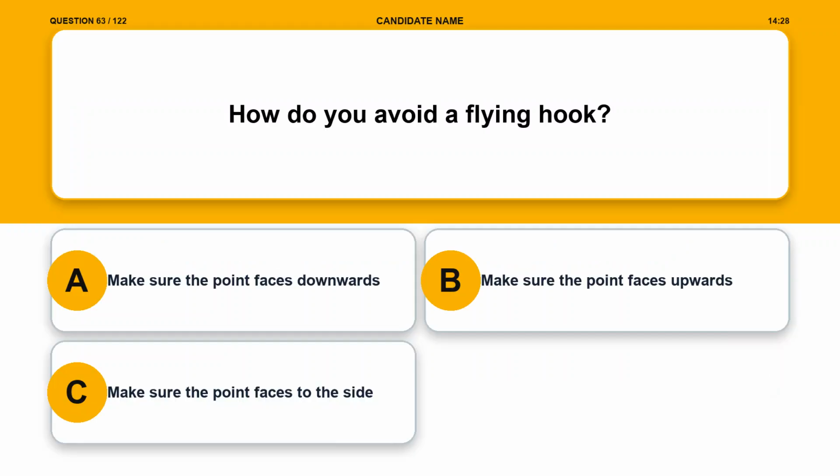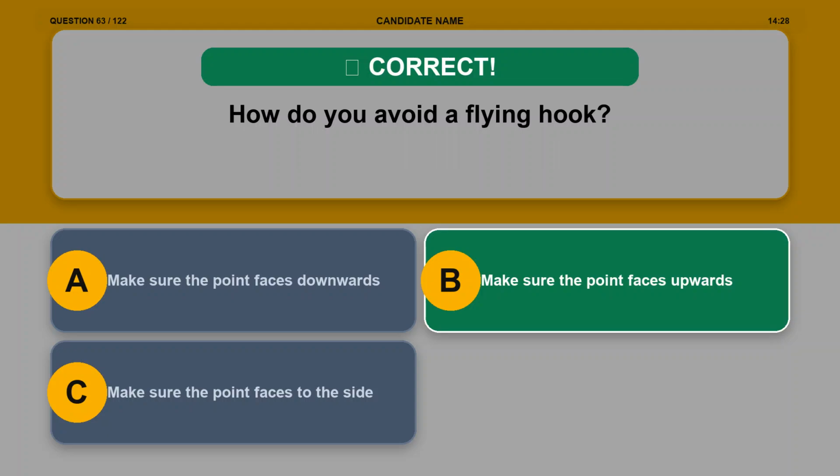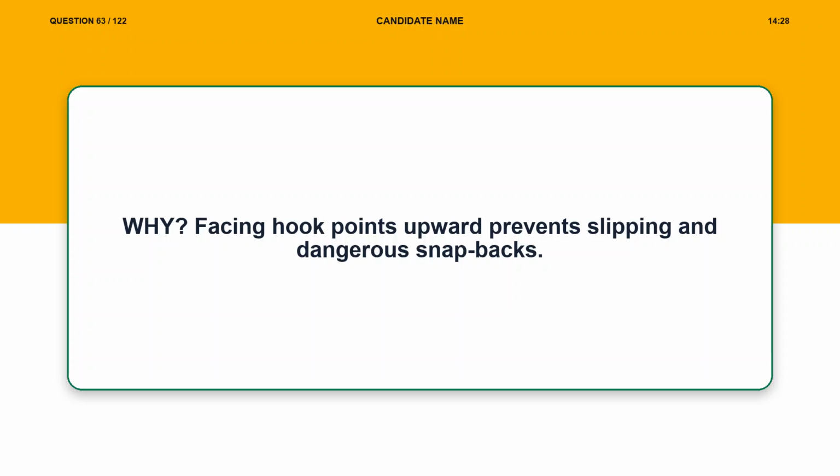Question 63. How do you avoid a flying hook? Option A. Make sure the point faces downwards. Option B. Make sure the point faces upwards. Option C. Make sure the point faces to the side. The correct answer is option B. Make sure the point faces upwards. Explanation. Facing hook points upward prevents slipping and dangerous snapbacks.